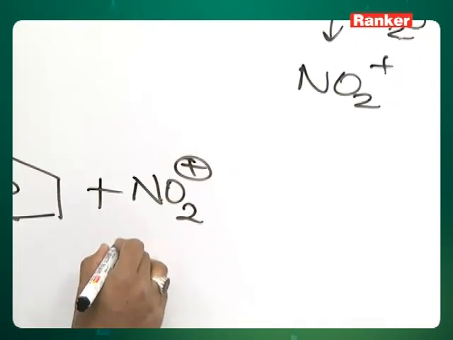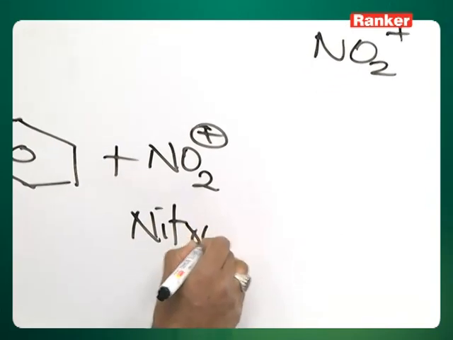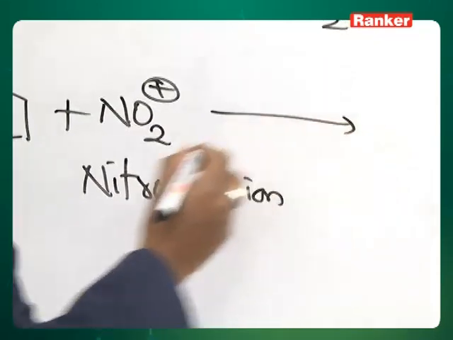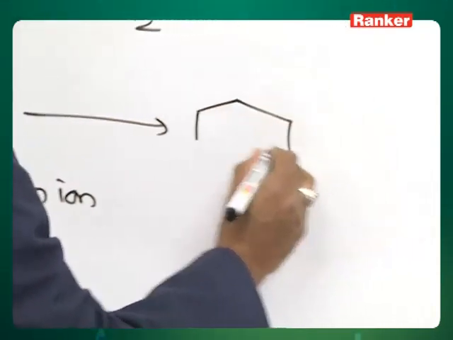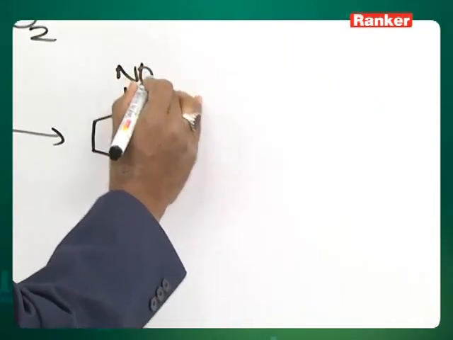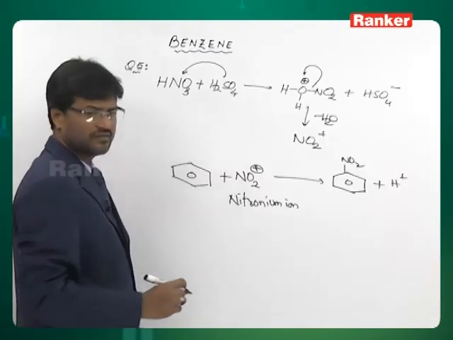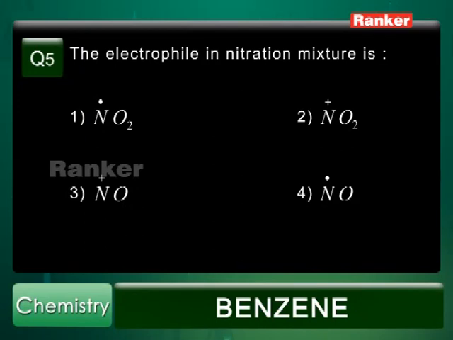This NO2 plus attacks benzene. It is called as nitronium ion. This attacks as electrophile and knocks out H plus to give nitrobenzene. So the correct answer therefore is second option, nitronium ion.